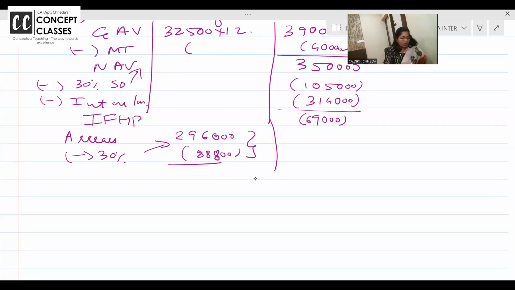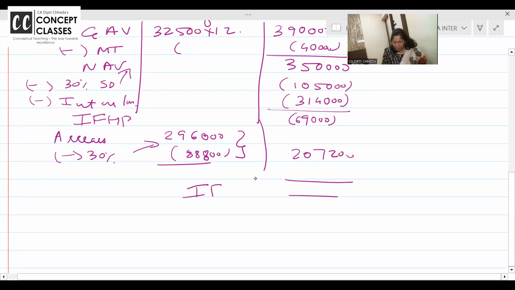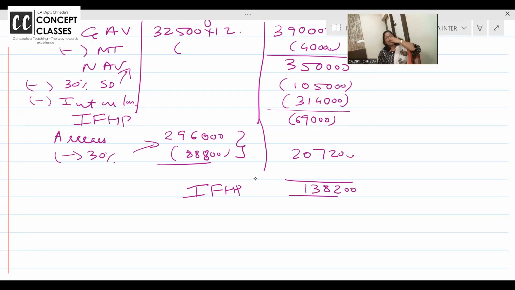So this is coming to how much? Arrears of rent taxable is 2,07,200. Total income from house property is coming to 1,38,200. MCQ answers, we feel they are all correct.